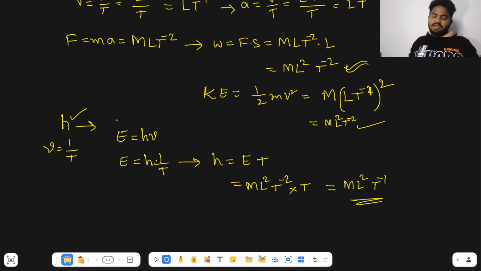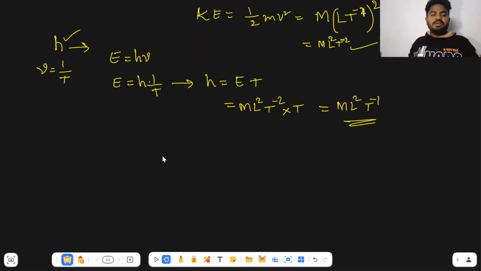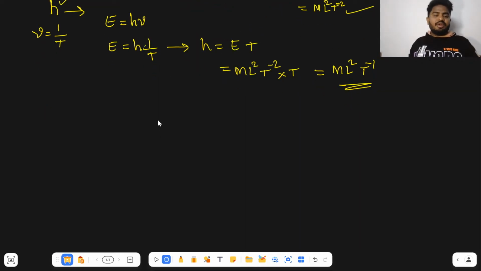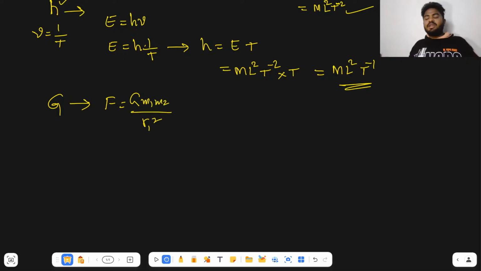Like this, for any constant, and a few constants have dimensional formulas also. Am I right? So you are able to derive them by using this method. For example, if you want to derive the dimensional formula of the universal gravitational constant, then what you have to do: F is equal to G m1 m2 by r square. From this formula, you have to derive it. Okay?